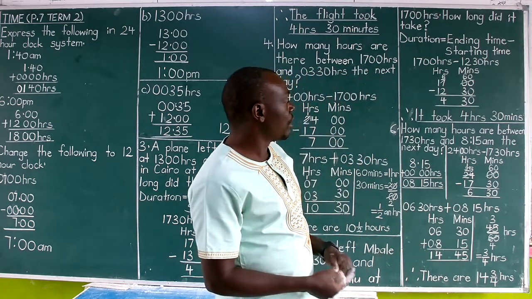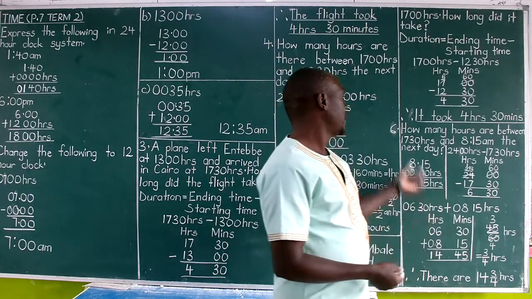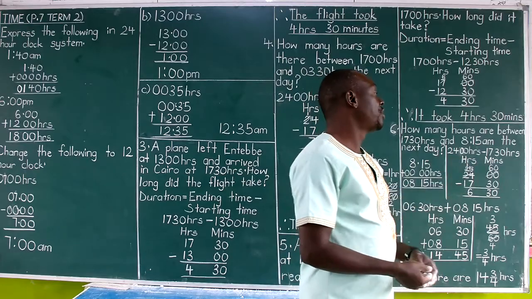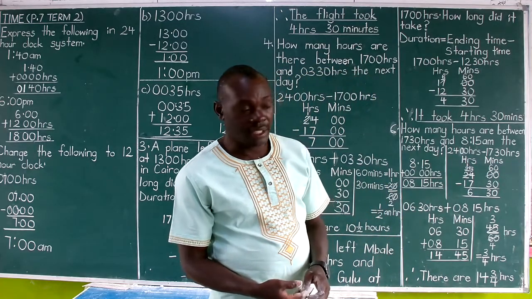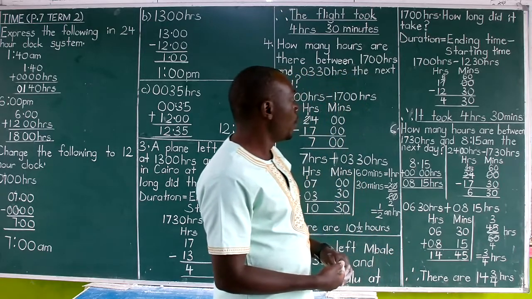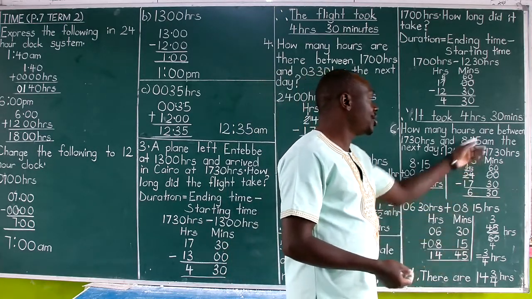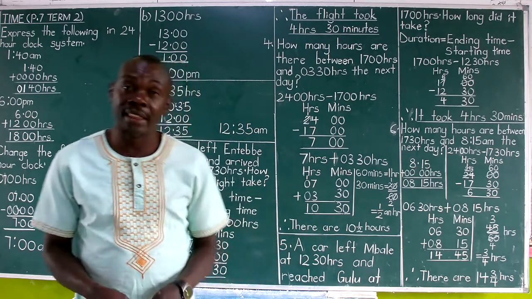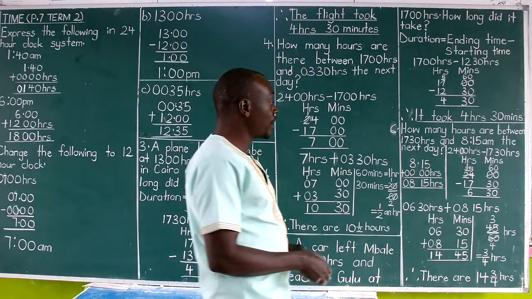And again, we have got 2 clock systems. The 17:30 hours is in the 24-hour system, whereas 8:15 a.m. is in the 12-hour system, which is already disordered. So we are then obliged to convert one of them to the other. Majorly the 12-hour system to the 24-hour system.